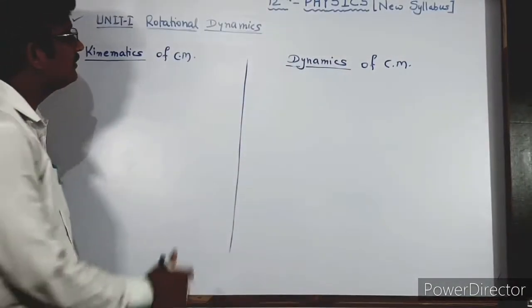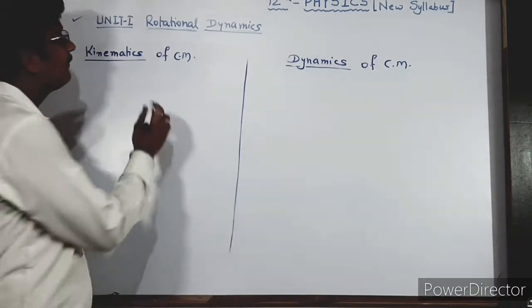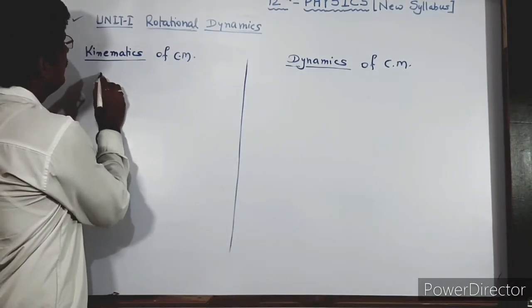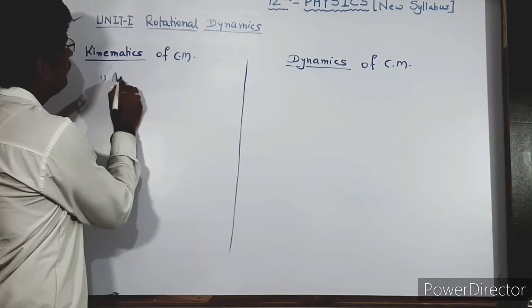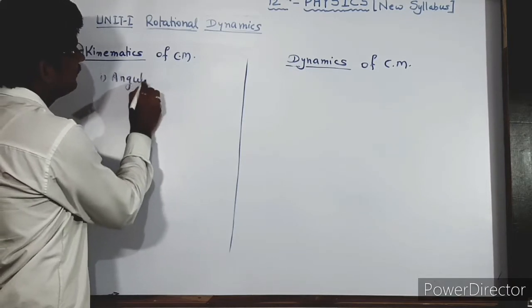For example, we have seen last year, number one is the angular displacement.